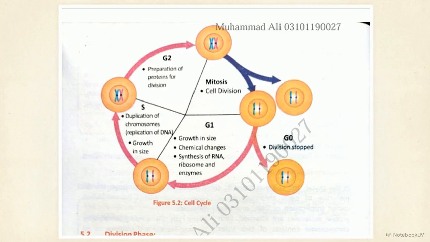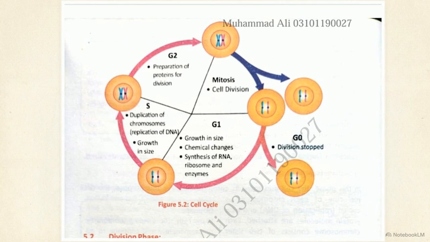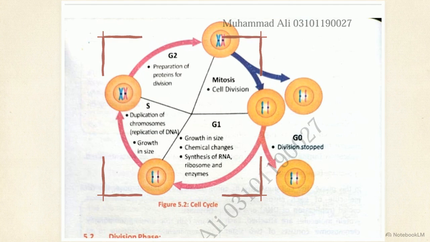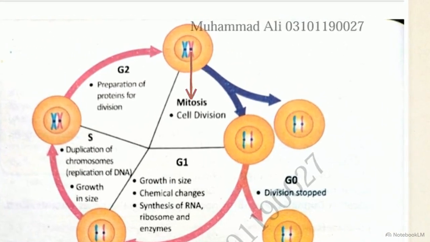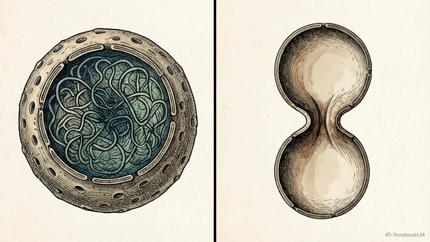This diagram shows the complete roadmap of the cell cycle, an asymmetrical loop divided into two macrophases. The vast majority of a cell's life is spent in interphase, these large lower wedges, where molecular heavy lifting happens. Then, taking up a fraction of the timeline is the division phase, either mitosis or meiosis. This is the rapid execution phase where the cell physically splits. Long periods of invisible molecular preparation, followed by a sudden physical division. That is the operational rhythm of all biological growth.